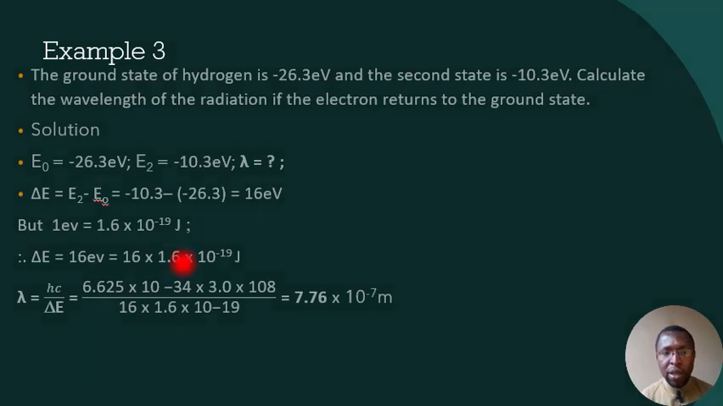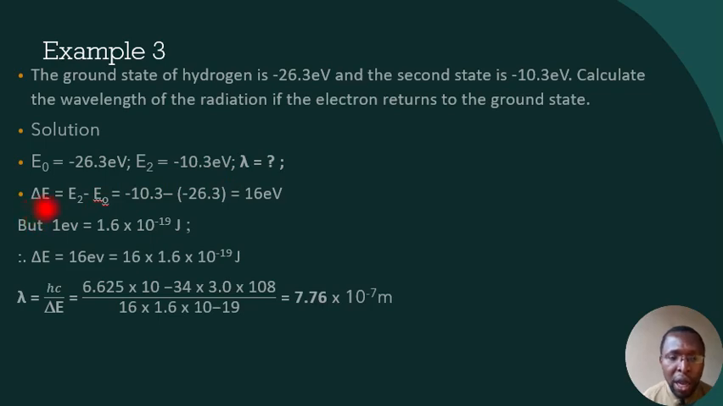It said here that the ground state of hydrogen is minus 26.3 electron volts, and the second state is minus 10.3 electron volts. We have to calculate the wavelength of the radiation if the electron returns to the ground state. Now here our parameter was given to be the ground state energy level, which is E naught, is minus 26.3 electron volts, and the second energy state is given to be minus 10.3 electron volts. We have to find the wavelength, which is our lambda.